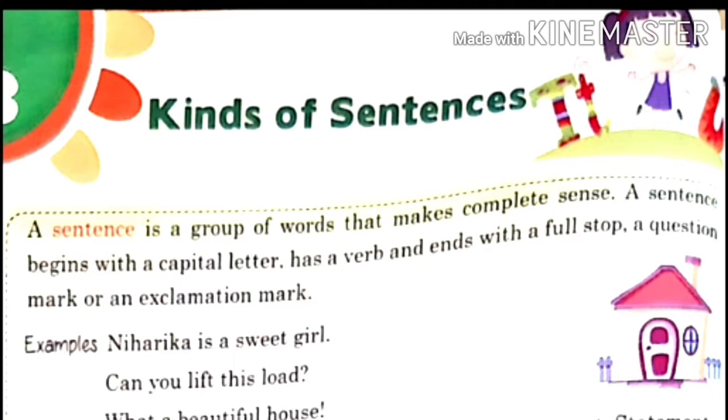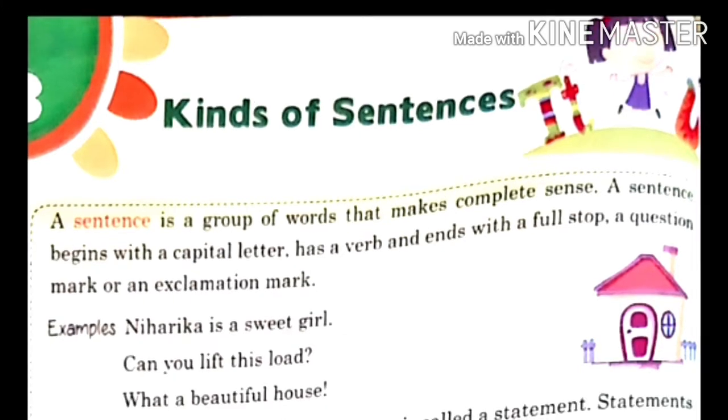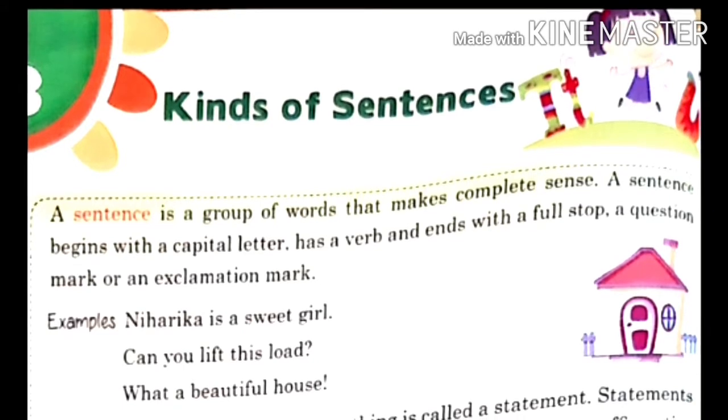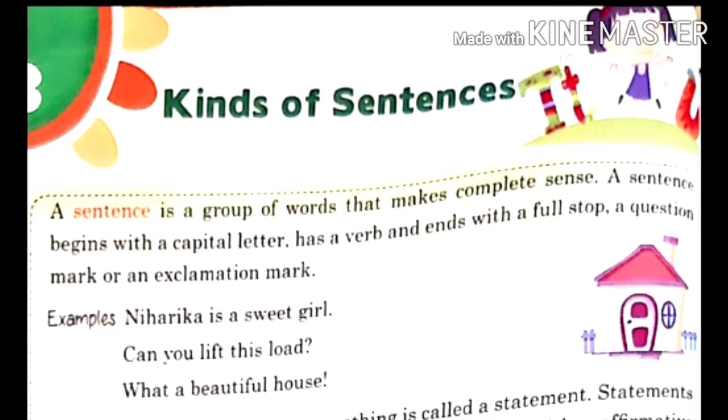Another thing is a sentence ends with the full stop, question mark, or an exclamation mark. It will end with full stop if it is a simple sentence. If we ask any question, then we put question mark in the end. If we are showing some feelings, then we have to put exclamatory mark. Now let us start.